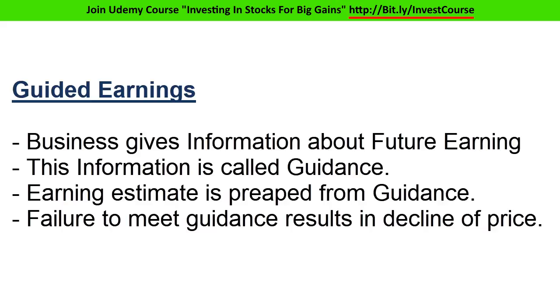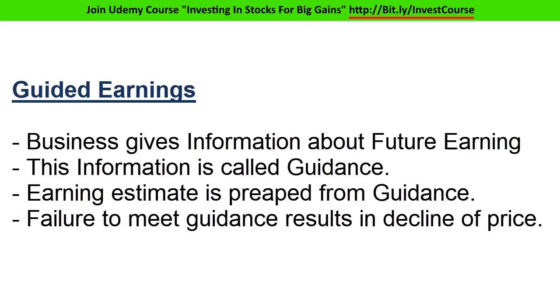This outlook is known as guidance, and the earnings estimate based on it is known as guided earnings. Usually businesses are conservative on their earnings and don't guide a number they are incapable of beating. Failure to hit the guided number multiple times usually results in distrust among investors. As a result, the stock may get dumped with huge volume.